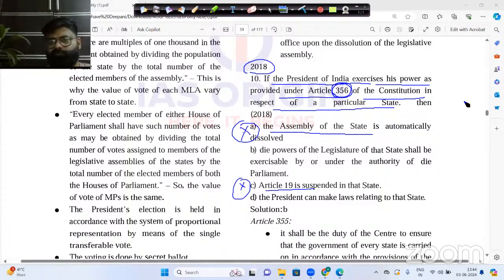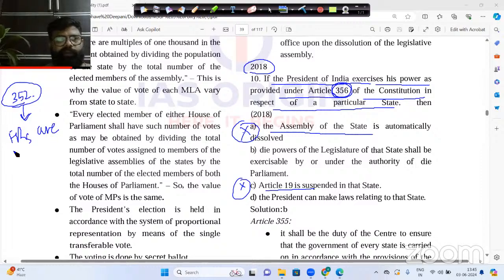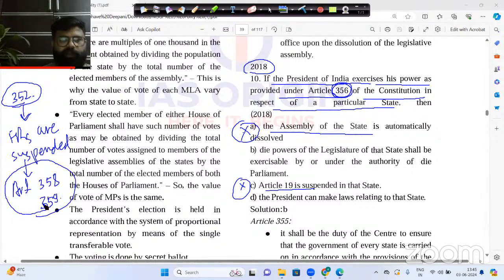Whenever you are implementing Article 352, under it the fundamental rights are suspended. You can note this as a notable point. The fundamental rights are suspended under two different articles, that is Article 358 and Article 359. Please remember this point.